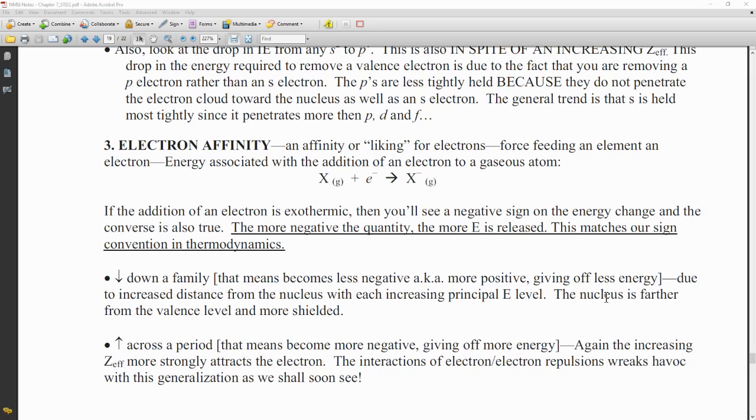As we go across a period, we're actually seeing an increase. This is why as we go from left to right across the periodic table, things tend to become negative ions. So again, by increasing, we mean that it's becoming more negative or giving off more energy. It's more favorable. Again, this is because we have a stronger force of attraction by our nucleus. The electron-electron repulsions do cause a problem here, but that stronger force of attraction really wins out.